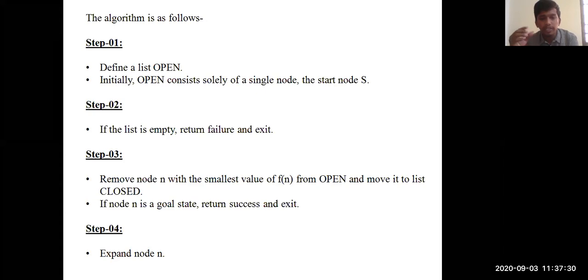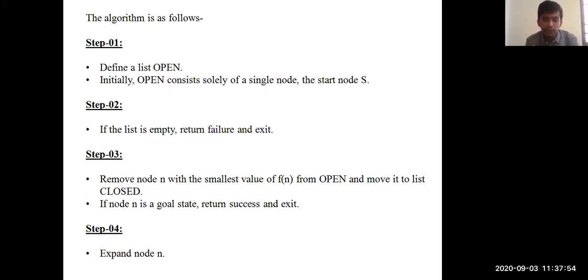If node n is a goal state, return success, that is, destination is arrived, and exit. It's very simple. Suppose your destination is A to B only, definitely once reaching B, the algorithm has reached the end state and it will stop. Suppose if you want to move further forward, we will need to go for step 4.